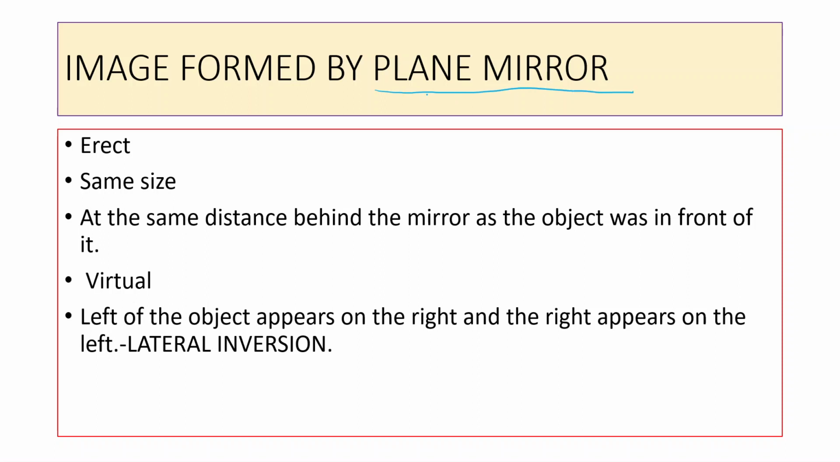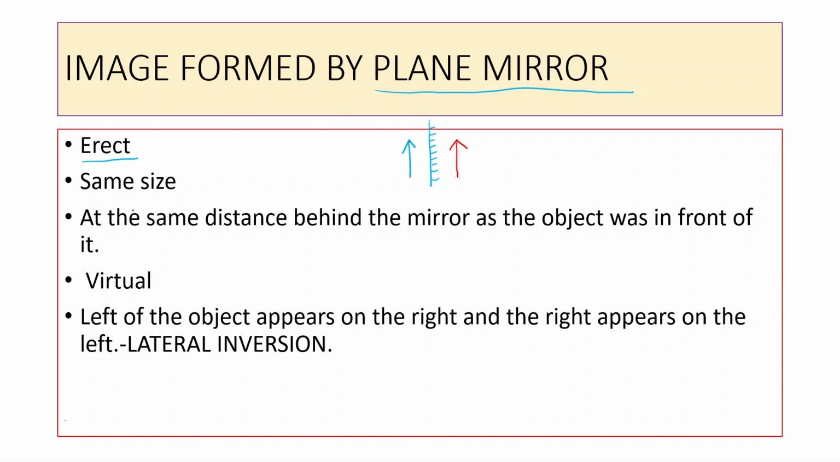When you get up early in the morning, you must be looking at your face in the mirror. What are the properties of those images formed by the plane mirror? First of all, it is erect. Suppose this is a mirror, this is the object and this is the image. You can see it is upright. This part is similar to this part. It is erect in the same position. Upper side is head, this is tail, this is head, this is tail.